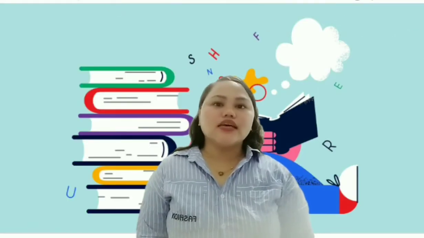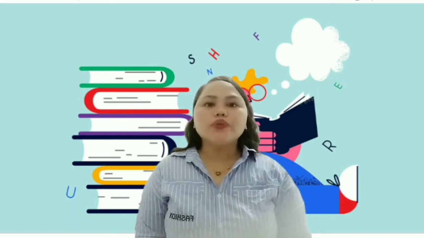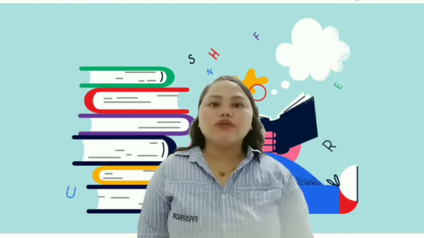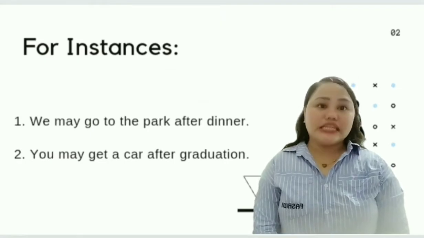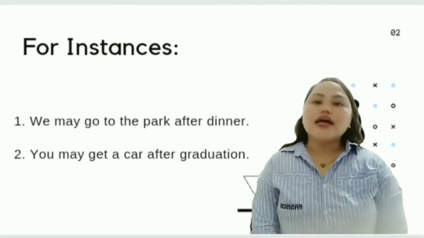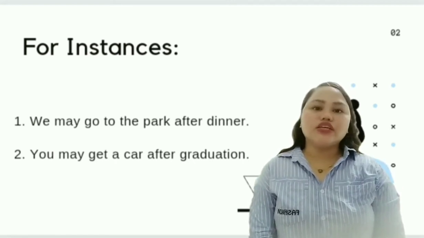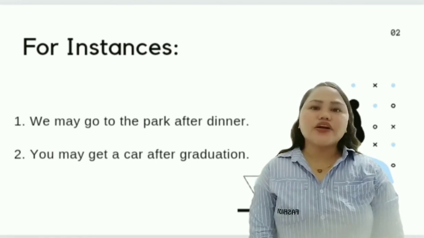May means something is probably going to happen. So, you will probably go somewhere or probably get something. It has a high likelihood of happening. For instance, first, we may go to the park after dinner. Second, you may get a car after graduation. In these examples, the probability of something happening is pretty high. There is still a little question or doubt about whether or not it will happen, but it is very possible.